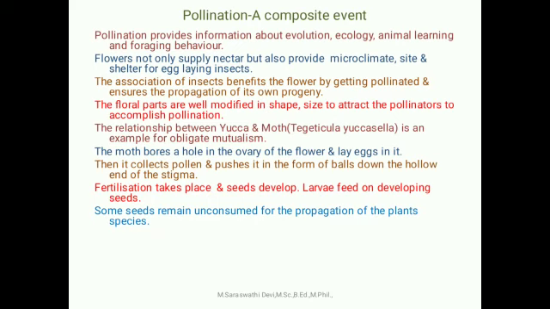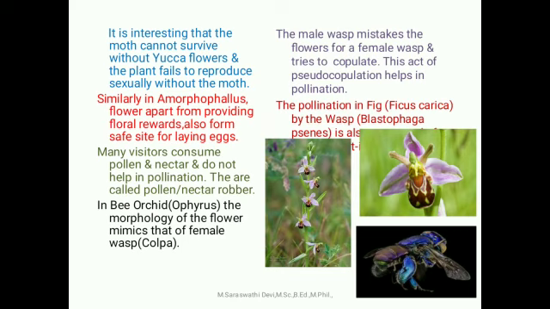The moth bores a hole in the ovary of the flower and lays eggs in it. Then it collects the pollen and pushes it in the form of a ball round the hollow end of the stigma. Then fertilization takes place and seeds start developing. The larva feeds on and develops those seeds. Some unconsumed seeds are used for the propagation of the plant species. It is very interesting that the moth cannot survive without the yucca flower, and the plant fails to reproduce sexually without the moth.